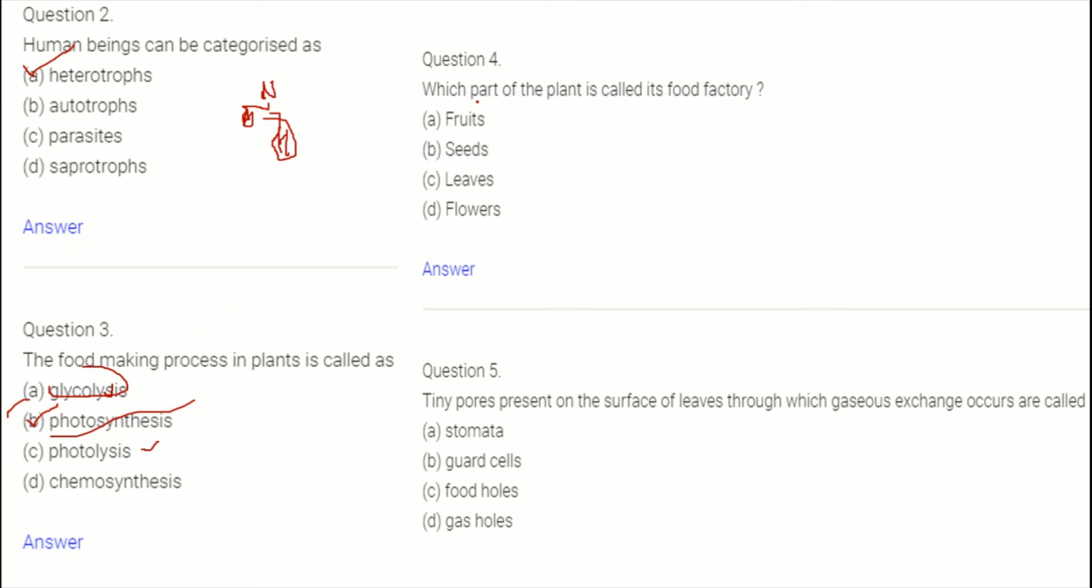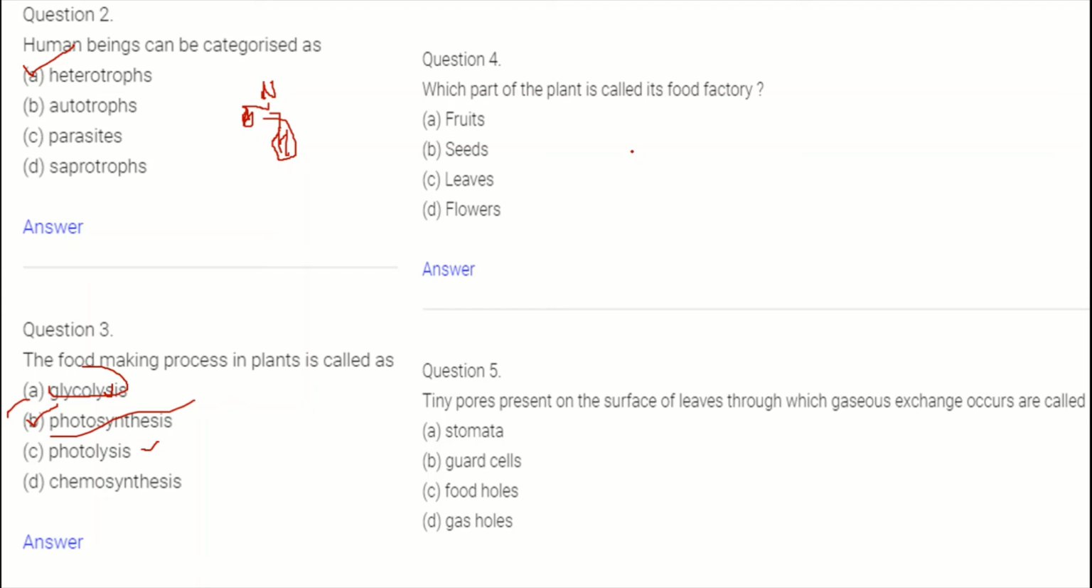Okay, which part of a plant is called its food factory? This is very simple, but I will give you 10 seconds. 10, 9, 8, 7, 6, 5, 4, 3, 2 and 1. It's time. Now, food factory. By hearing the word we know it is the factory which supplies food.